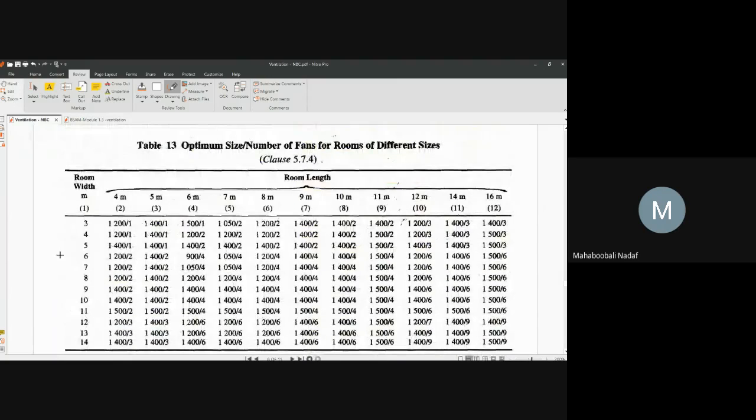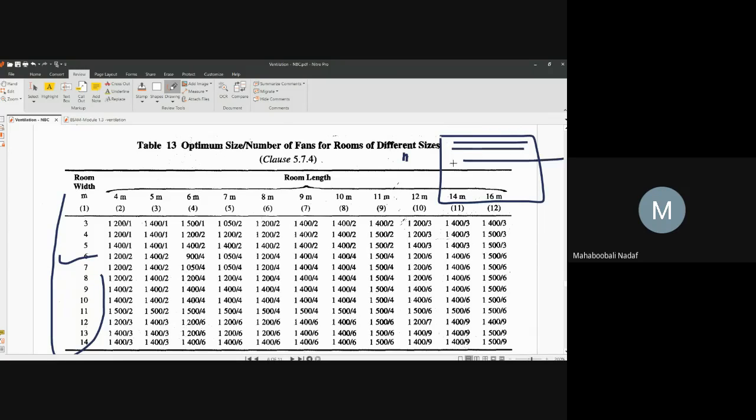There is one table, it is not important here. See, this is the room width. That means if I draw a rectangle like this, this will be your room width. These are the room lengths, if it is 4 meter, 5 meter, 6 meter, like that. And how many fans and what fan width they have given here.